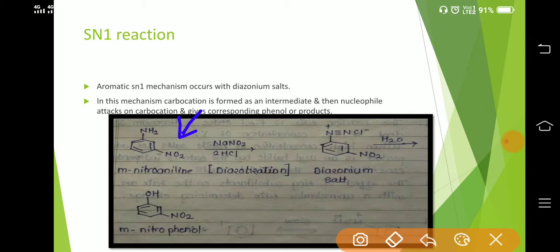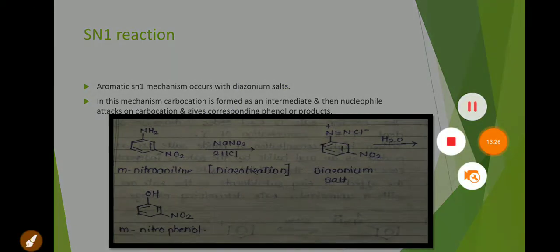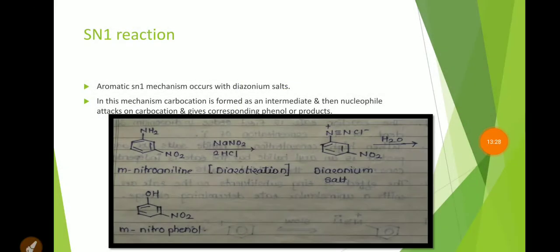The reaction is carried out in presence of NaNO2 and HCl, which generates HNO2, that is nitrous acid, which is a diazonium salt generating acid.